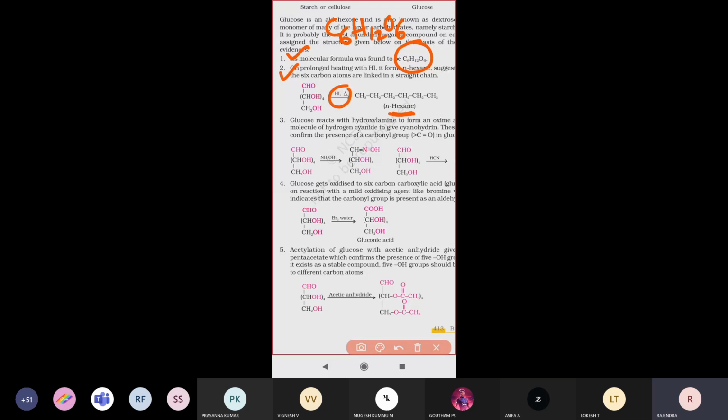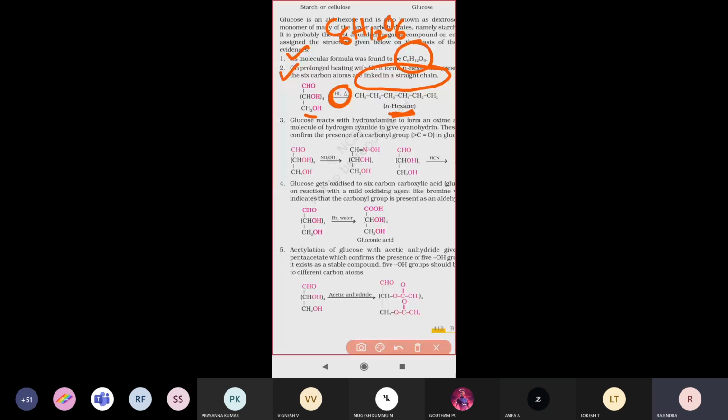So when the glucose molecule reacts with hydrogen iodide, n-hexane is formed. What does this n-hexane represent? In the glucose structure, all the carbon atoms are linked in a straight chain manner. All the carbon atoms are joined in a straight chain.